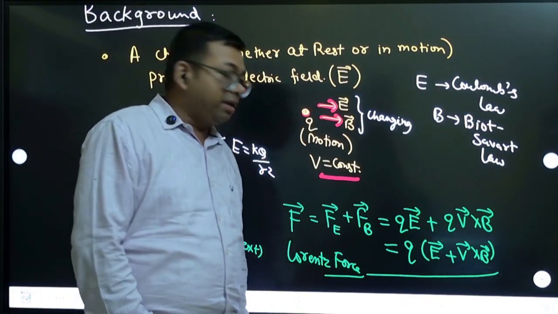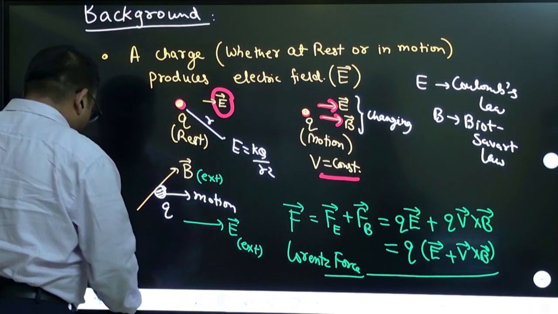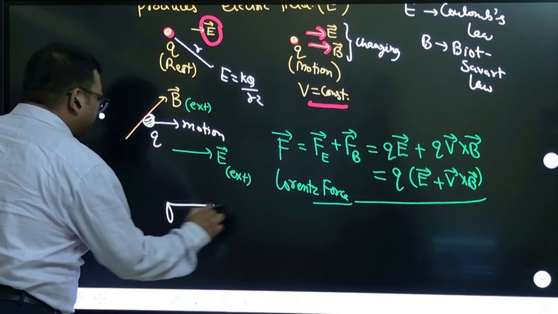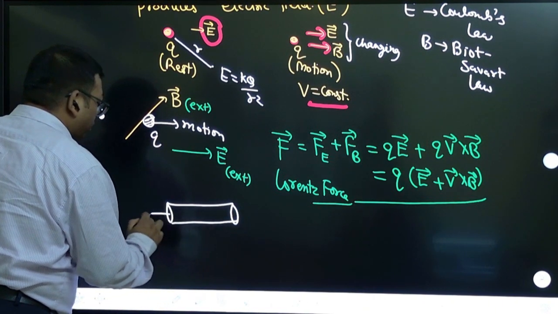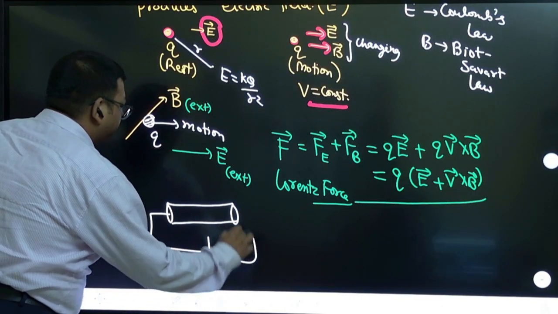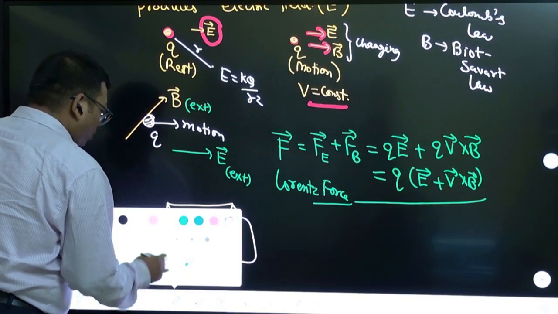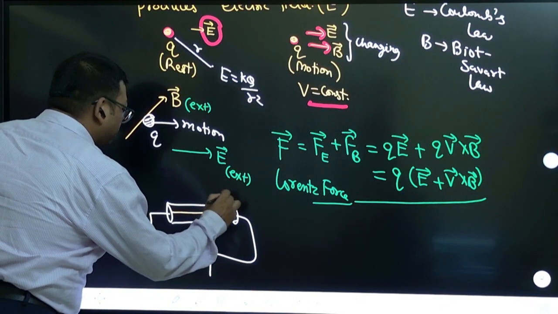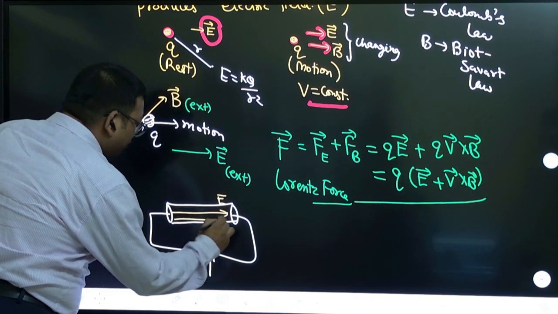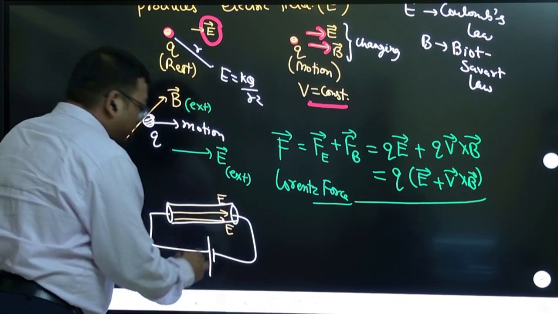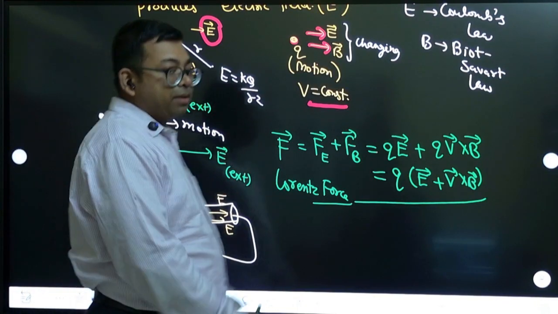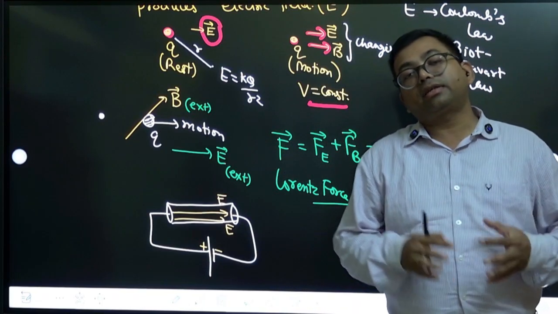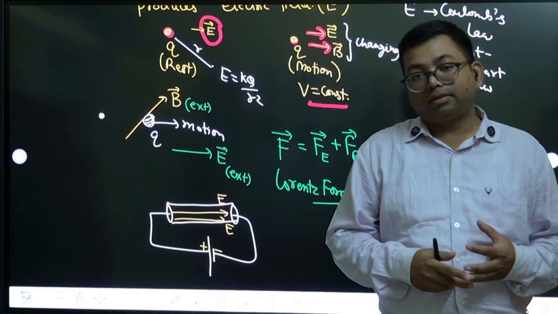Then next, we have also studied that suppose you take a current carrying wire and connect it with a battery. You know that there will be electric field lines inside the conductor. This electric field is given by the battery. The battery supplies constant potential and creates an electric field inside the conductor.